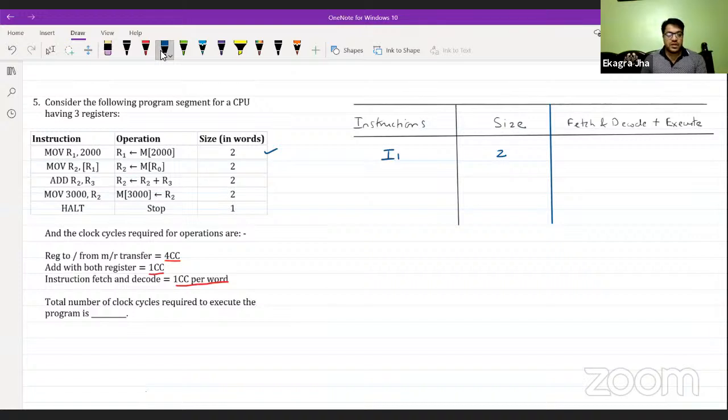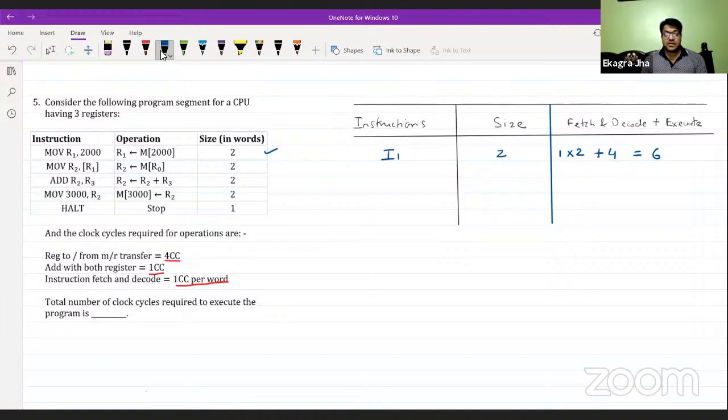Because of these 2 words, fetch and decode requires 1 clock cycle per word, so this will require two clock cycles for fetch and decode only. For execution, it is going to be four clock cycles, because this operation is register from memory or memory to register. In addition of the four clock cycles, this whole instruction requires six clock cycles.